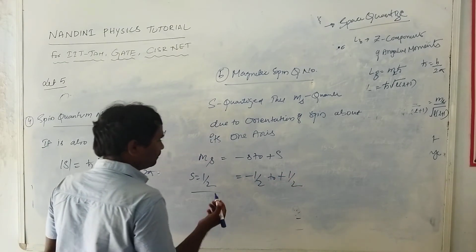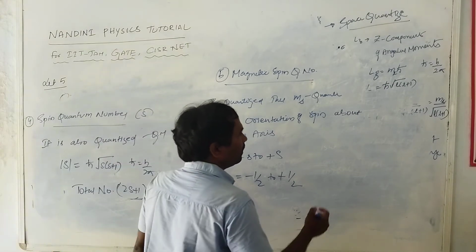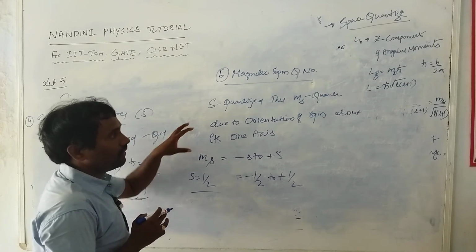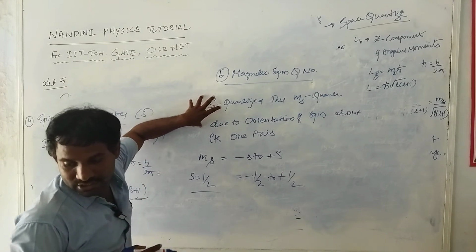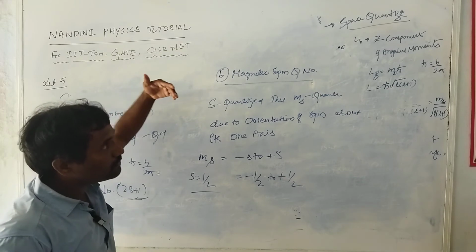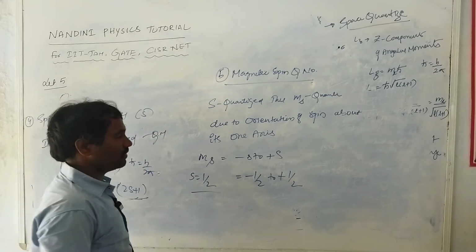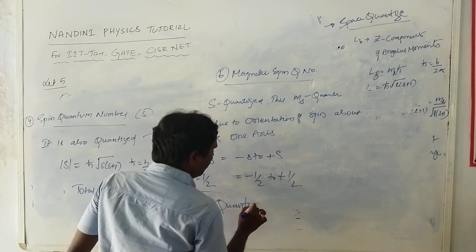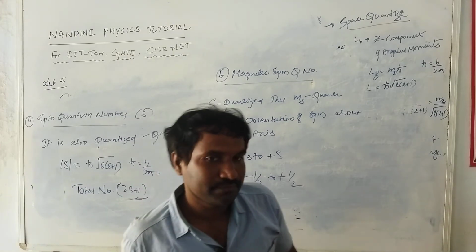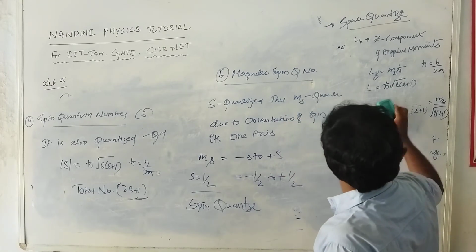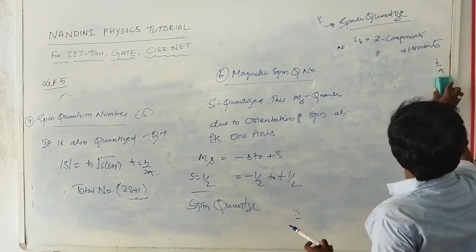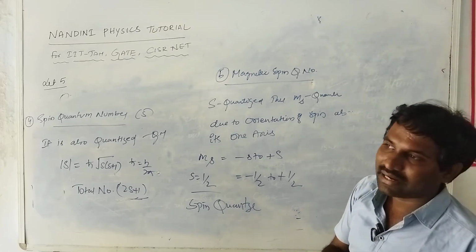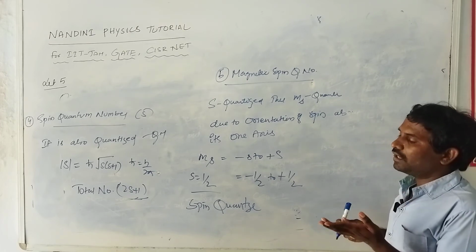Next concept, we will consider the space quantization. Right now it is spin quantization. Due to the spin quantization, it looks like the orbital quantum number, like spin magnetic momentum, orbital magnetic momentum.